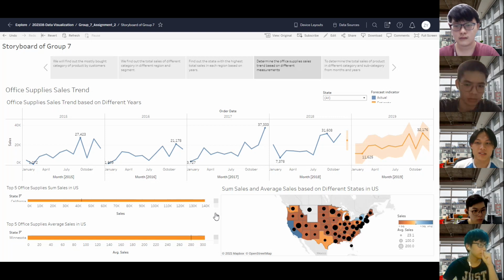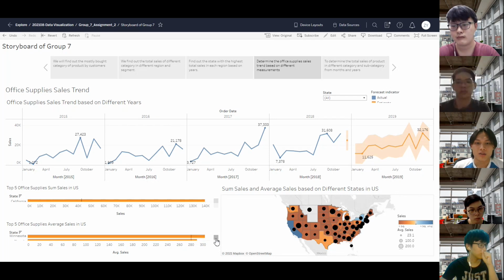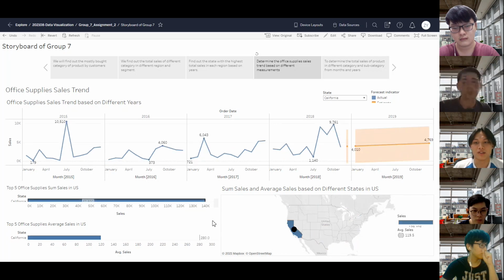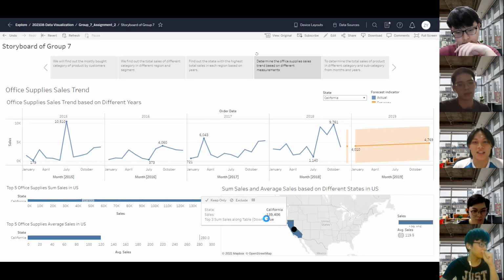While office supplies average sales for top 3 country has a minimum average sales around 280, where the countries are Minnesota, Nevada, and Missouri. Both of the graphs can be used as a filter to identify the sales trend over the years on the top graph, and also the sales trend based on the different state in the US on the bottom right. So move on to the bottom right.